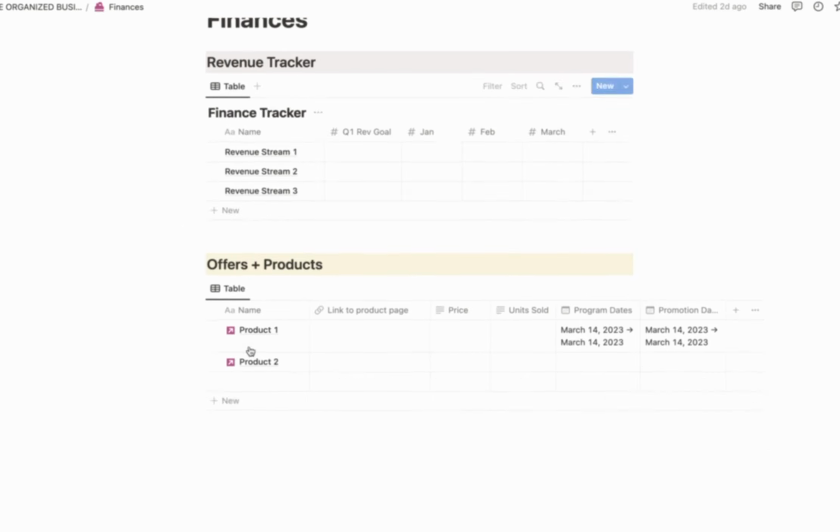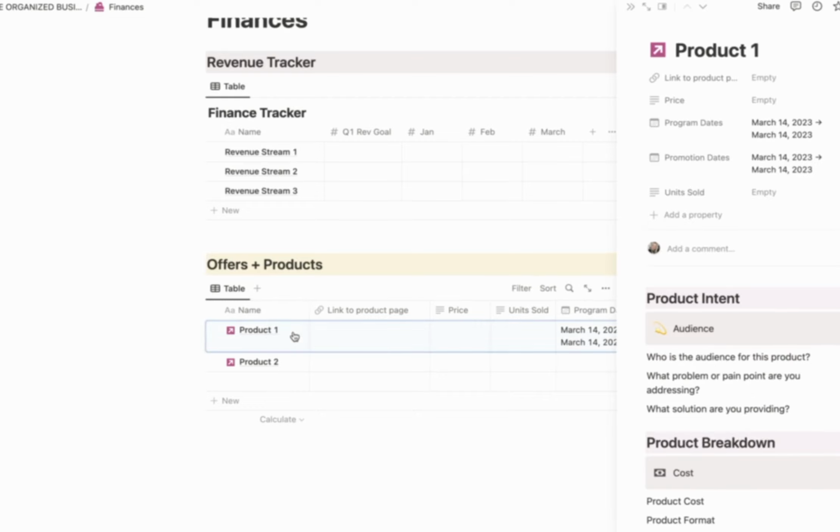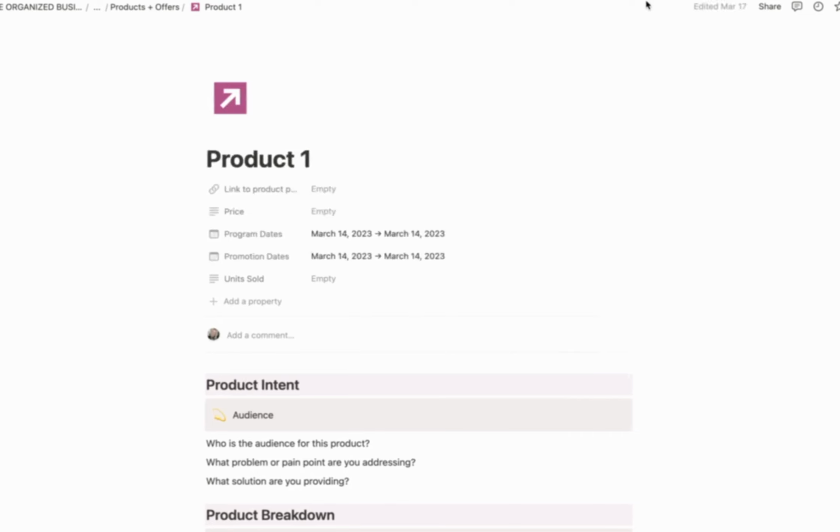Speaking of products and courses, the next database down here is your offers and products. So for every product you have, which could be a service or a tangible product or a digital product, you want to be able to have a home for each of them. So for example, with this example product here, we've got product one, the link to the product site, sales page, the price of it.